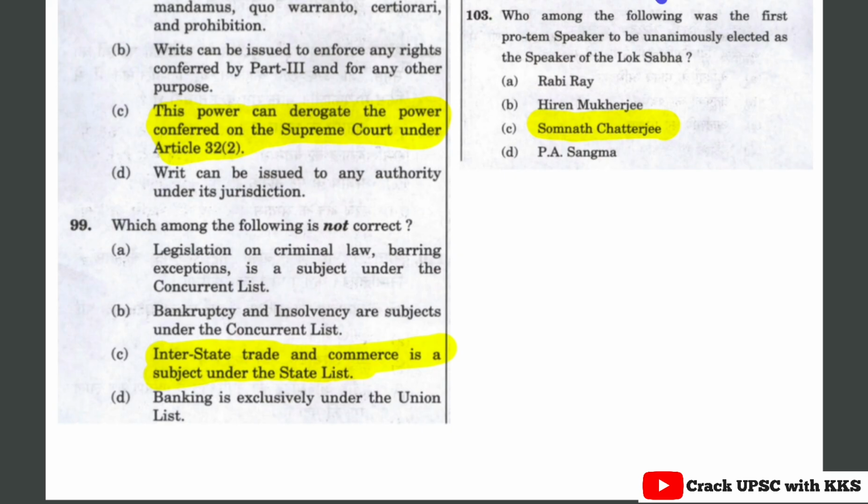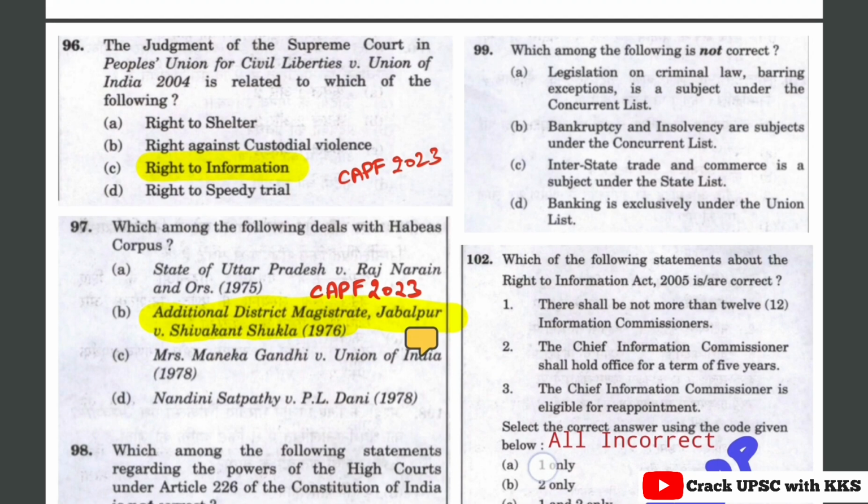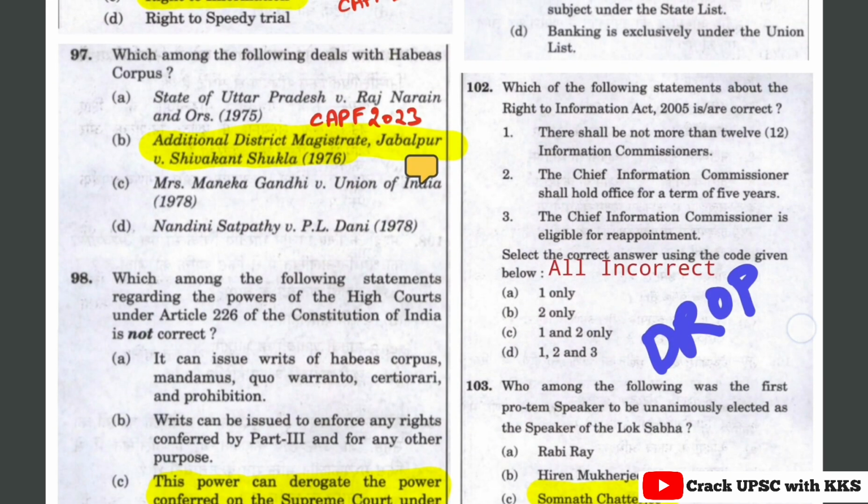So legislation on criminal laws barring exceptions. Exceptions are like armed forces, naval forces, and it is under the concurrent list. Then bankruptcy and insolvency under the concurrent list only, and then banking exclusively under the union list. So all 3 are correct, while C is incorrect. Let's move ahead with the next question. And this question was dropped by UPSC, as all the 3 statements are incorrect.